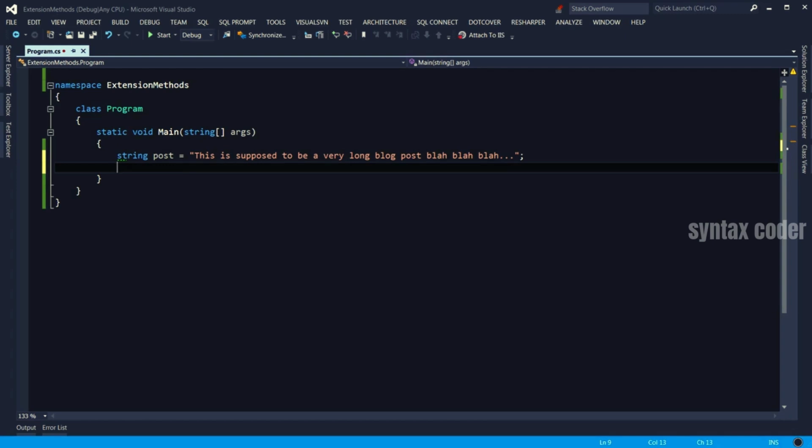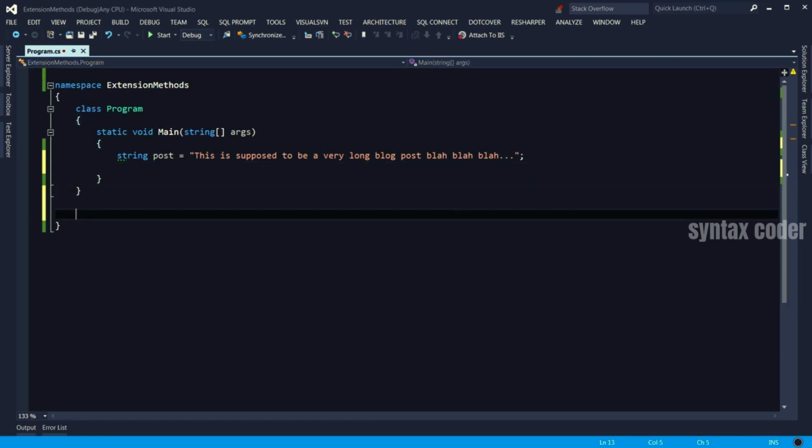So there are a number of words, and then there is ... at the end. You may want to implement something like that to shorten your strings. Well, unfortunately, we cannot change the string class because we don't have the source code, and we cannot inherit from string. Let me show you.